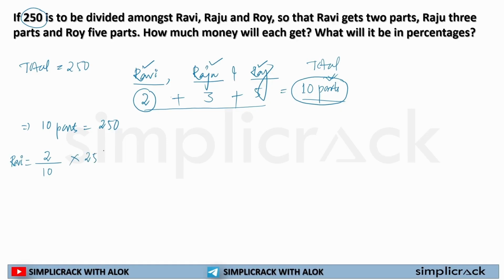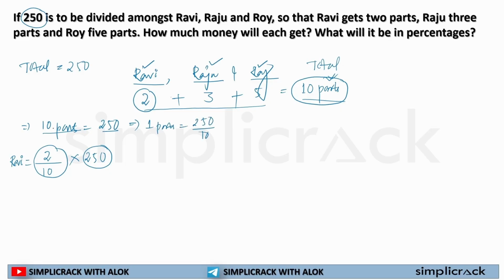I will multiply 250 with it. In the unitary method, it is written as: 10 parts are 250, so 1 part will be 250 by 10.